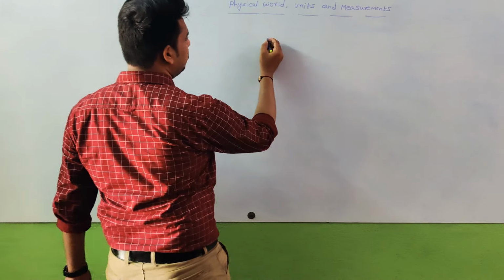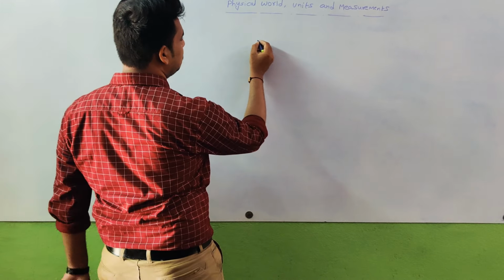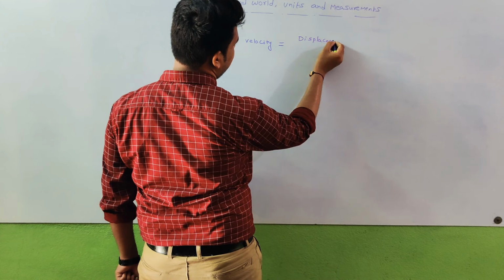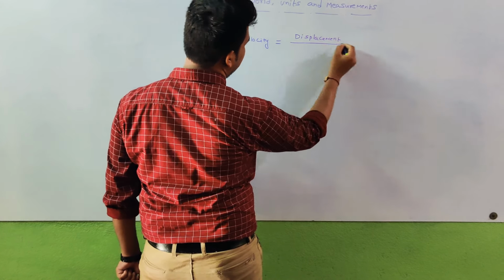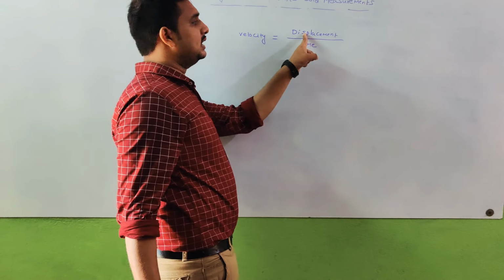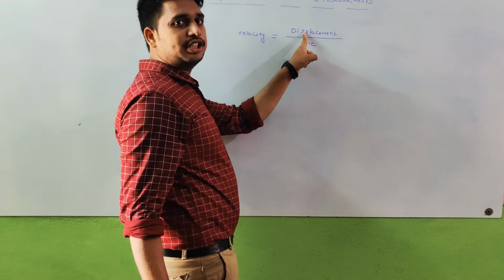So now, velocity. Velocity is also one of the examples of a derived physical quantity. Why is it a derived physical quantity? I already told you, it is a physical quantity obtained from the fundamental physical quantities. Here velocity is equal to displacement by time. Displacement is nothing but the shortest path between the initial and final positions.